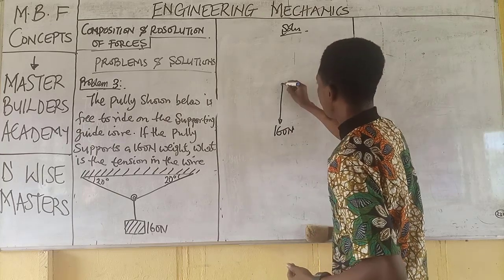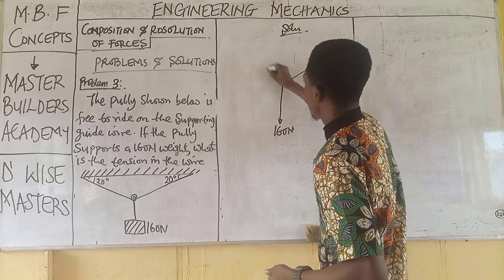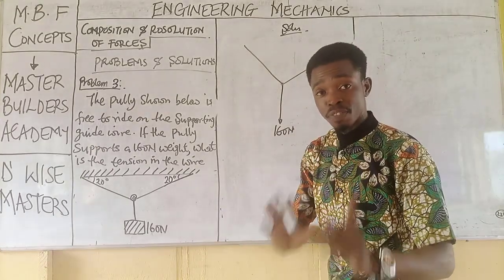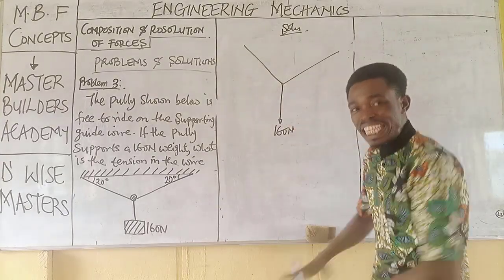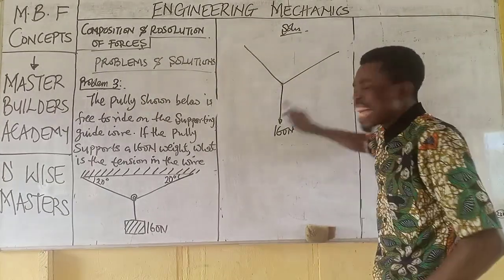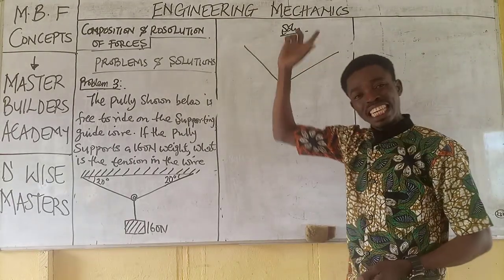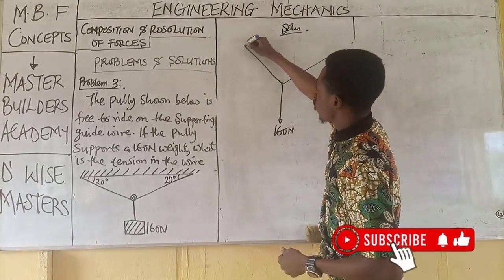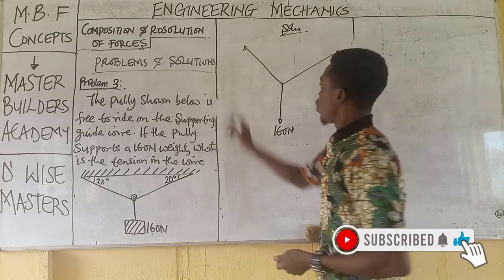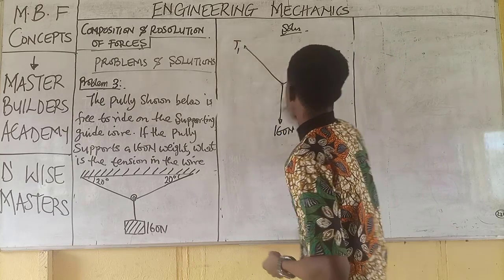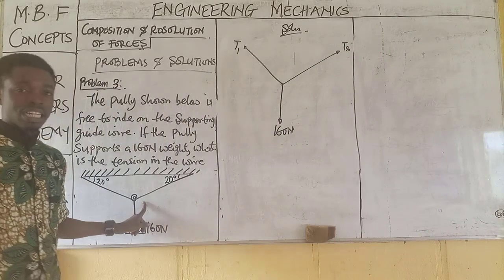At this point, I have a rope at this angle, then I have another rope at this angle. Remember, this is a free body diagram. Now, for this weight pulling itself down to be suspended at this level, it shows that these wires are acting upward. Then the direction of this rope becomes something like this, while this other one becomes something like this. We call this tension 1. We call this tension 2. Now, we come back to our general session.